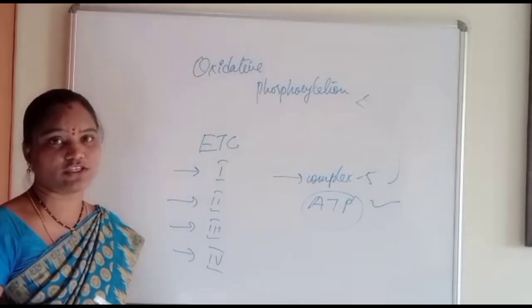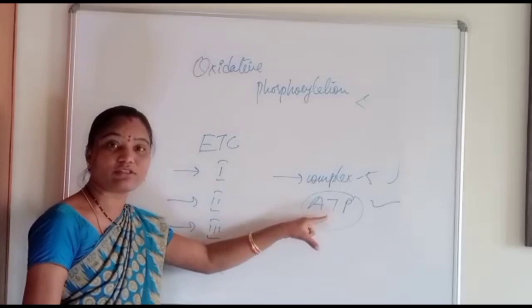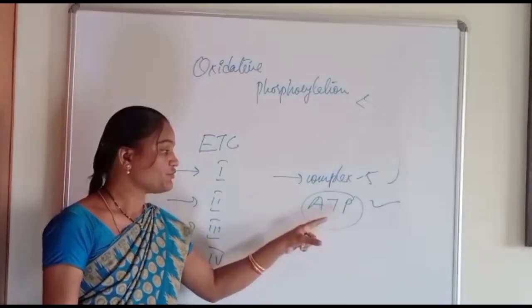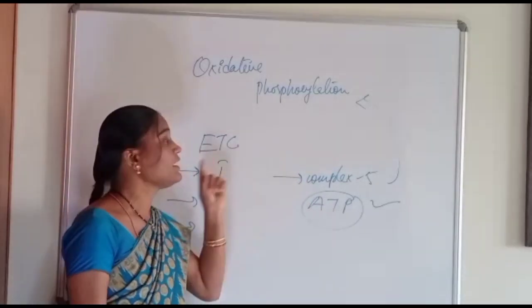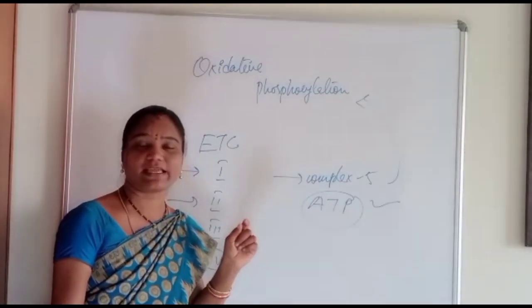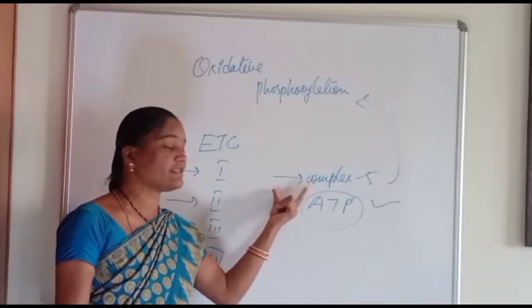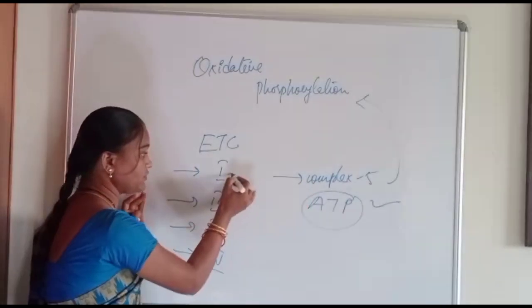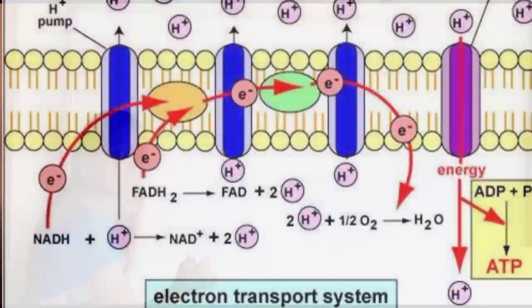Oxidative phosphorylation means the synthesis of the ATP molecule, that is your high energy compound adenosine triphosphate, by the oxidative phosphorylation mechanism, and all this mechanism takes place in complex 5. In the electron transport chain, as we have already discussed, there is a transfer of electrons from one complex to another complex.